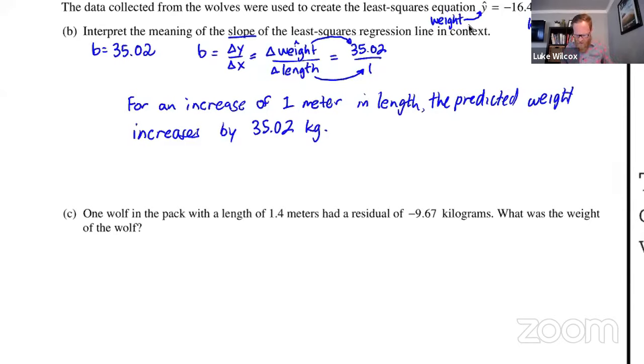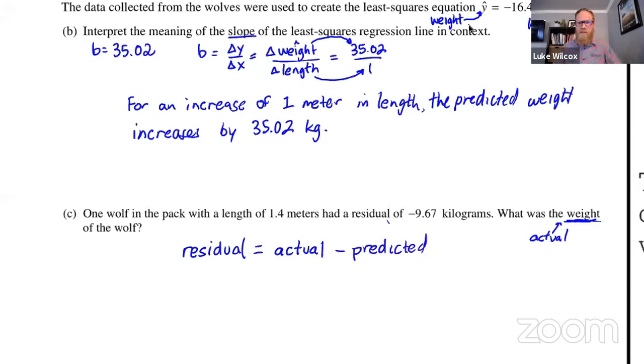And I think what we're asking for when it says what is the weight of the wolf is the actual weight of the wolf. And so I have to understand how that residual value is calculated. Just a reminder here that if you're trying to find a residual, it is the actual y value minus the predicted y value, right?